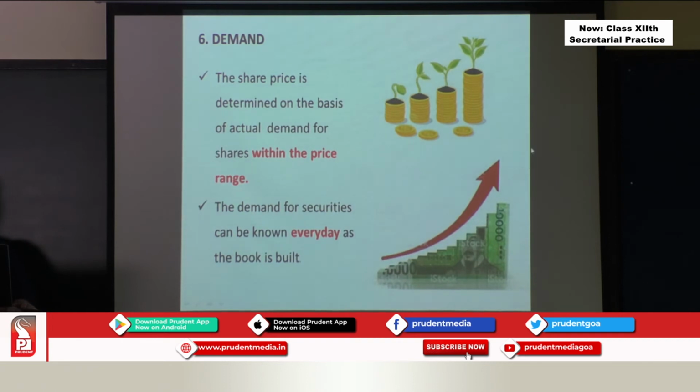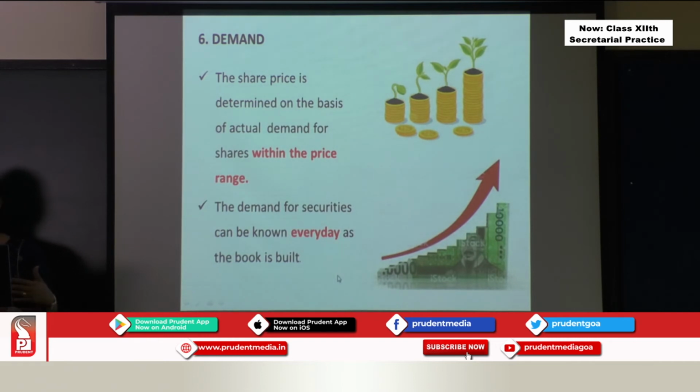Then you can see, now I put this picture for you. You can see from small it keeps growing and growing and it grows higher. So what I am trying to explain to you, the share price is determined on the basis of actual demand for shares within the price range. So every day the demand keeps growing. The demand for securities can be known every day as the book is built.